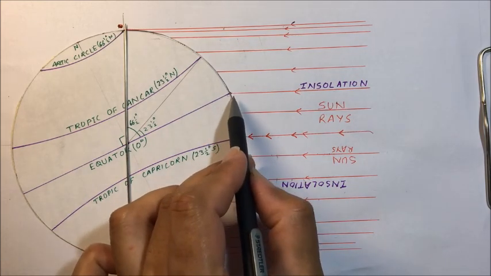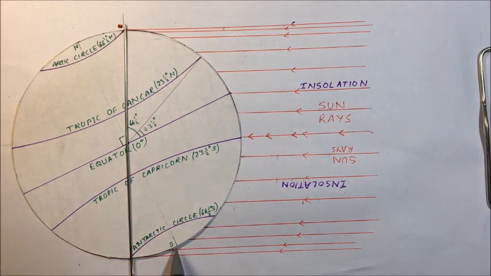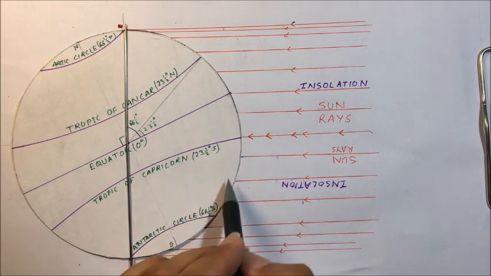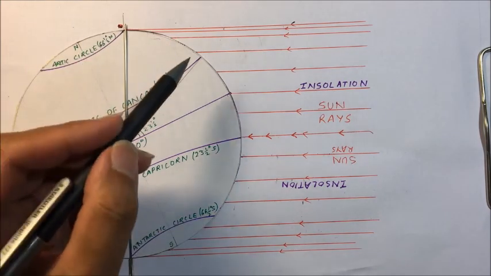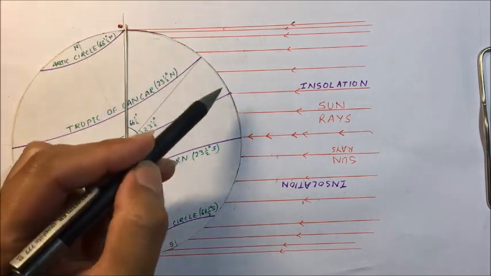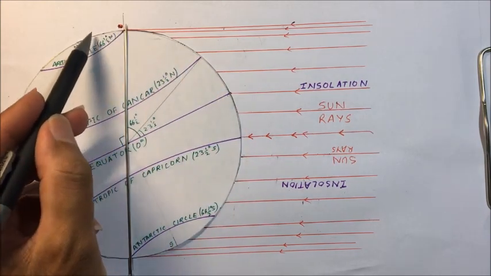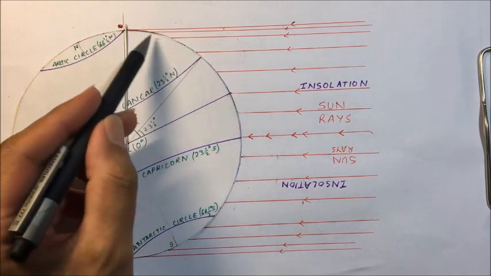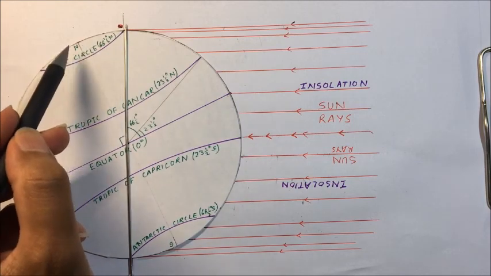As we move from the equator towards the South Pole, the length of day is increasing in the southern hemisphere. And as we move from the equator towards the North Pole, the length of day is decreasing and the length of night is increasing.